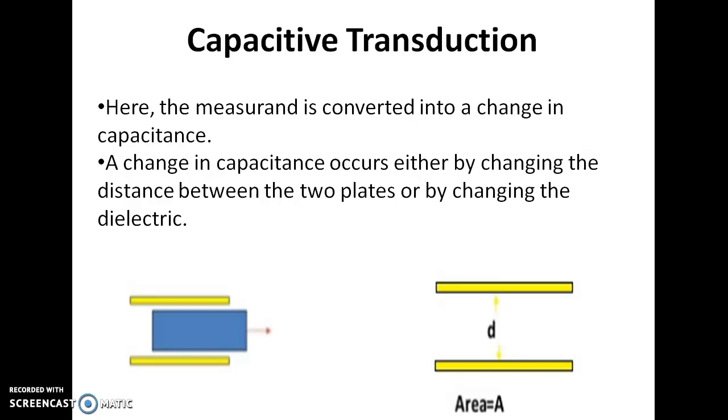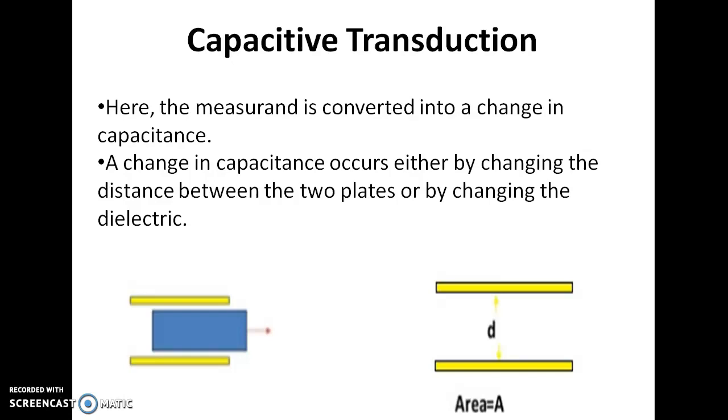Here the measurement is converted into change in capacitance. Means the physical or mechanical quantity will be converted into a change in capacitance. A change in capacitance occurs either by changing the distance between the two plates or by changing the dielectric.